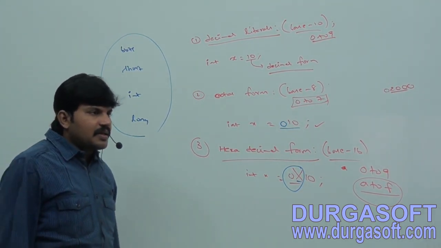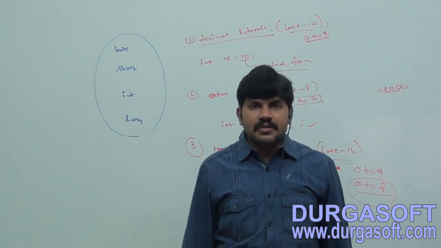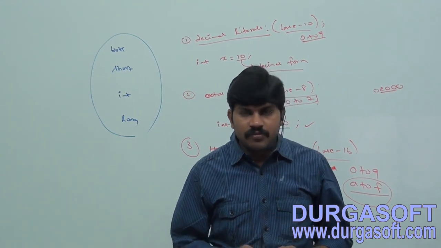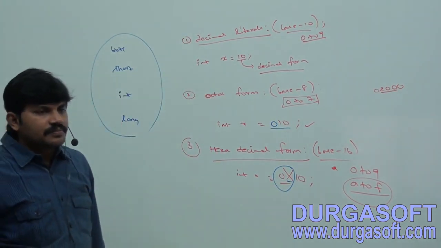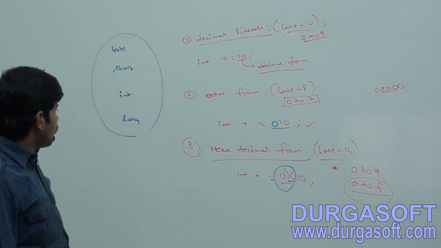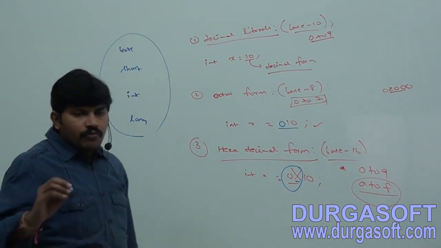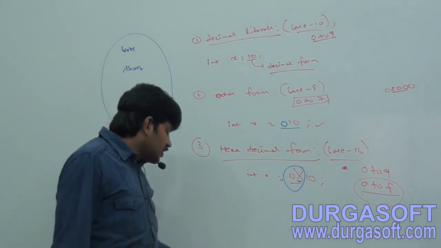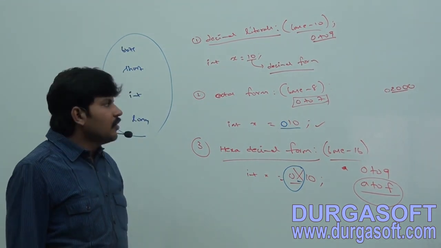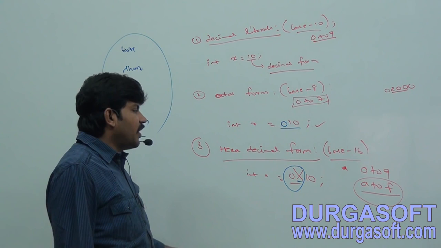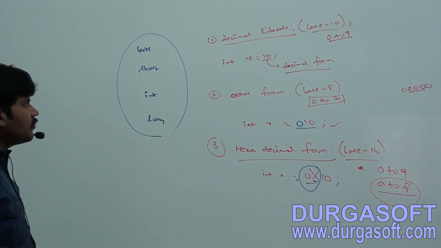For integral data types, within brackets byte, short, int, long, we can specify literal value in the following ways.